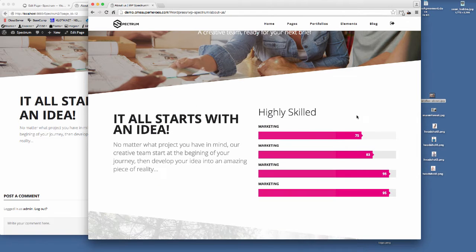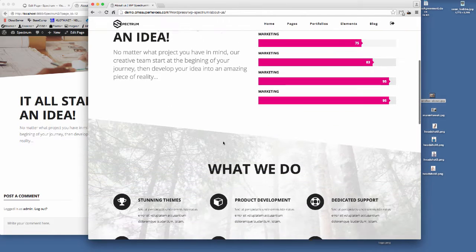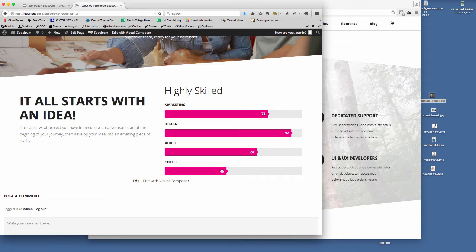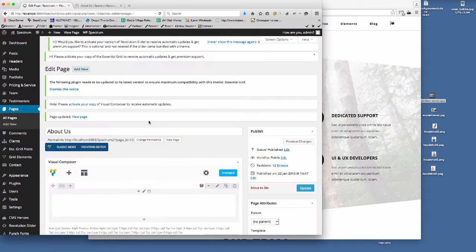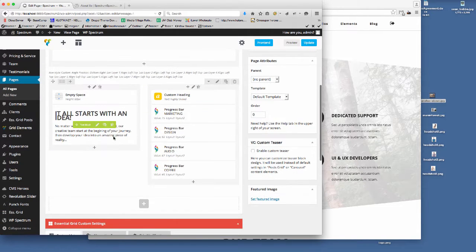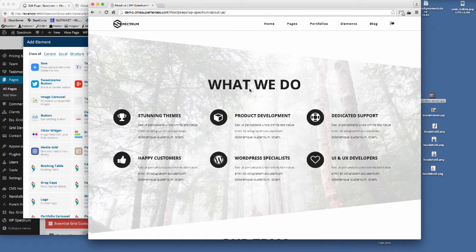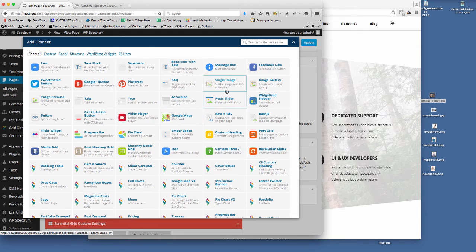I'll leave that for now, just get all these elements on the page. The next thing we want to do is create another row, and then we want to get these what we call fancy icons on there. The first thing that we want to do, and this is a nice little trick for you, is we're going to create another row. So if we click on the row icon there, and what are we using first? We're going to use a custom heading here. So if I get the custom heading, where's that gone? The custom heading.